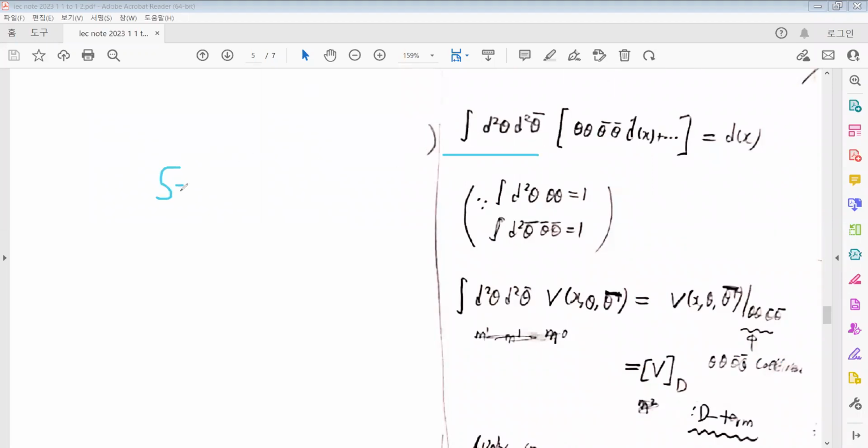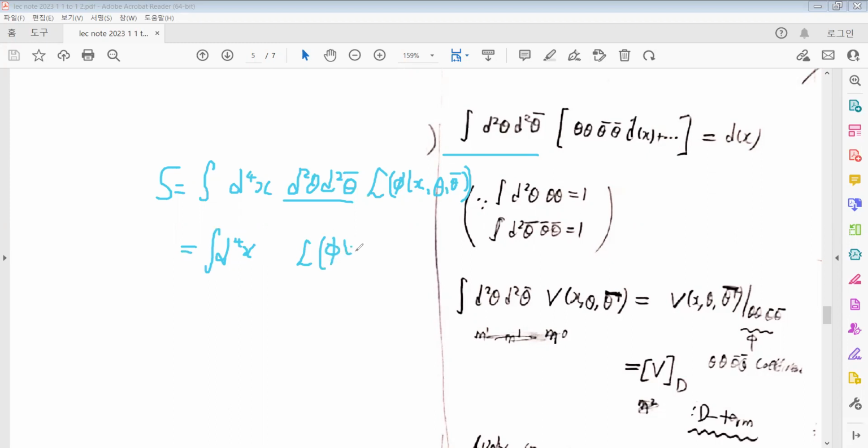The action in a supersymmetric theory is defined as an integration over spacetime and also an integration over the Grassmann number variables, because the superfields are defined on superspace. The Lagrangian is a function of fields defined on spacetime and superspace, and we want a Lagrangian that only depends on superfields defined on spacetime.